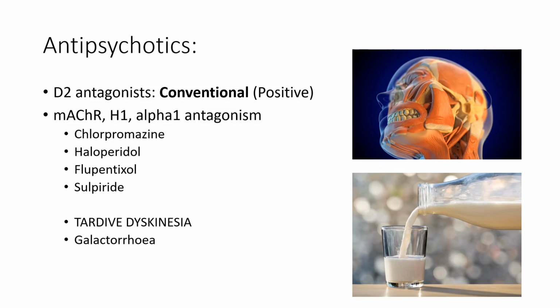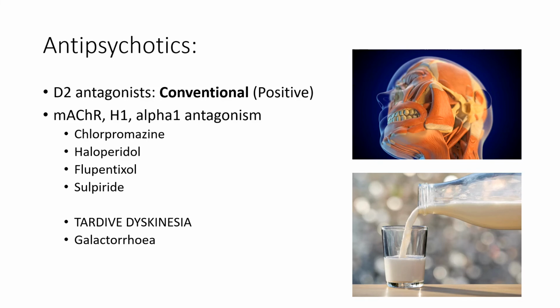Furthermore, we get galactorrhea, so this is the production of breast milk, and this is a result of antagonism within the tuberoinfundibular pathway. So usually dopamine inhibits prolactin, but because we're inhibiting dopamine, there is nothing inhibiting the release of prolactin from the anterior pituitary, and hence the side effect of galactorrhea can be seen.